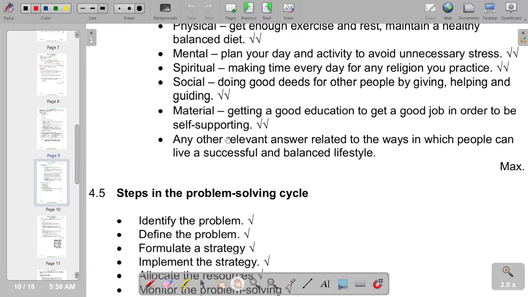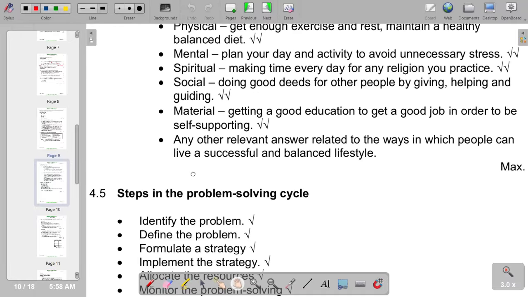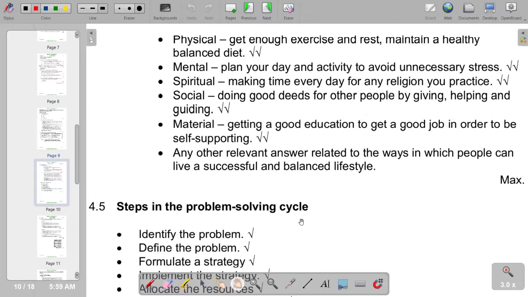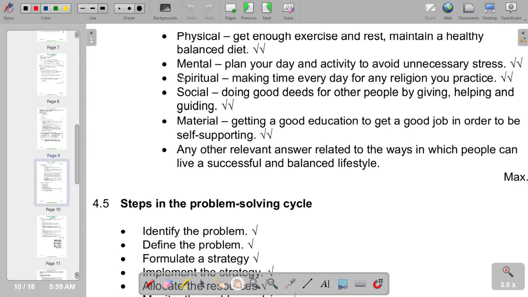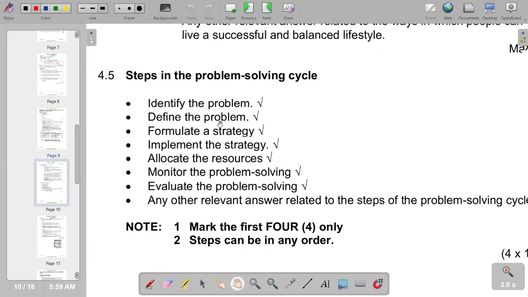And on the next part, 4.5, we have steps in the problem-solving cycle. In terms of the question, it means list the steps of the problem-solving cycle. And of course, these are the steps that we have. Identify the problem, define the problem, formulate a strategy, implement the strategy, allocate the resources, monitor the problem solving, evaluate the problem. So this is what we have in terms of 4.5.